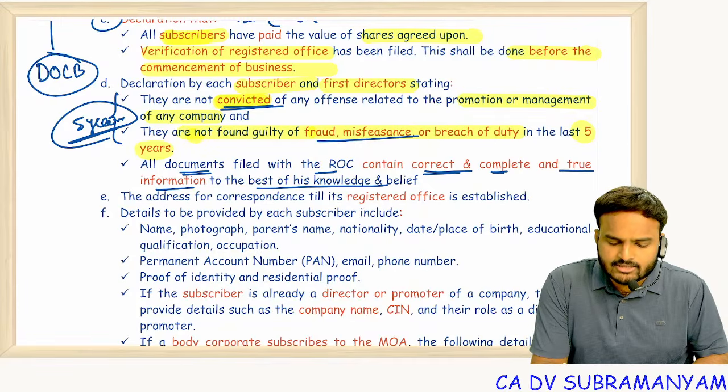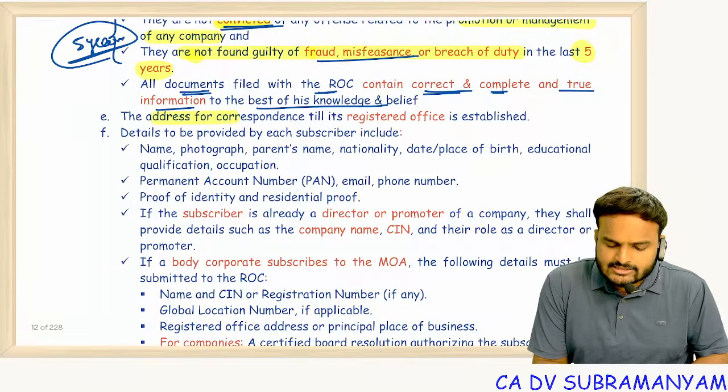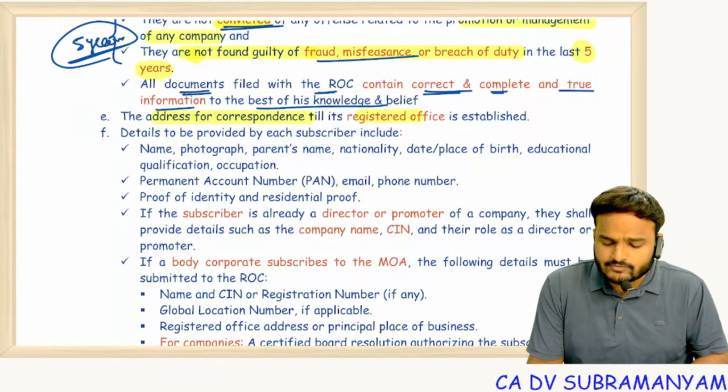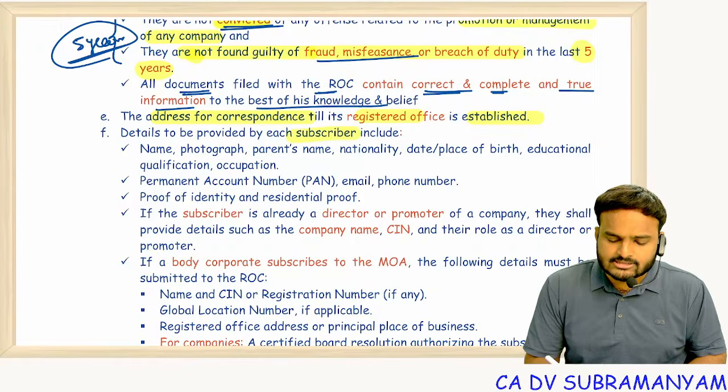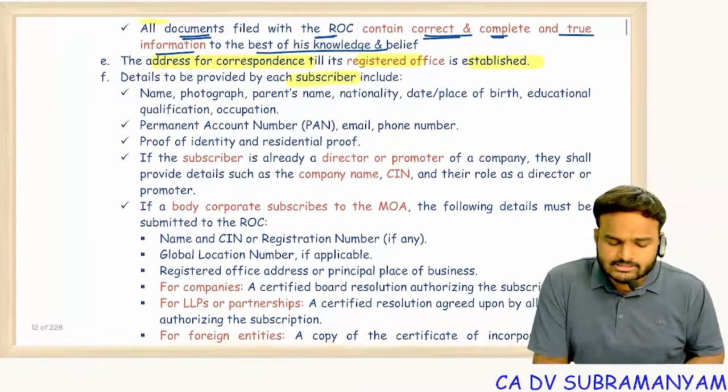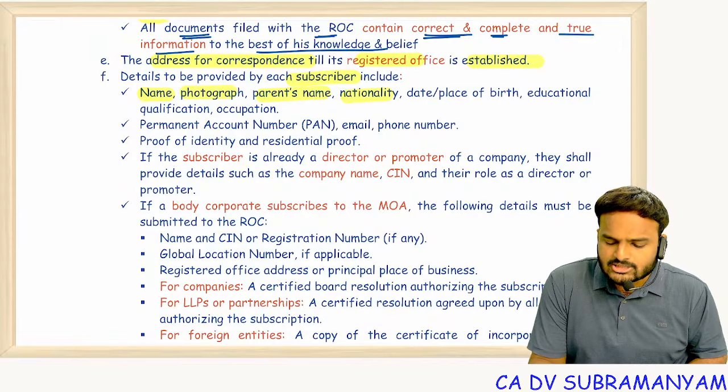Next one, address for correspondence till the registered office is established. So this is a temporary address. And details of the subscribers. What comes in details of the subscribers? Name, photograph, parents' name, nationality, place of birth, educational qualification, PAN, proof of identity, residential proof.